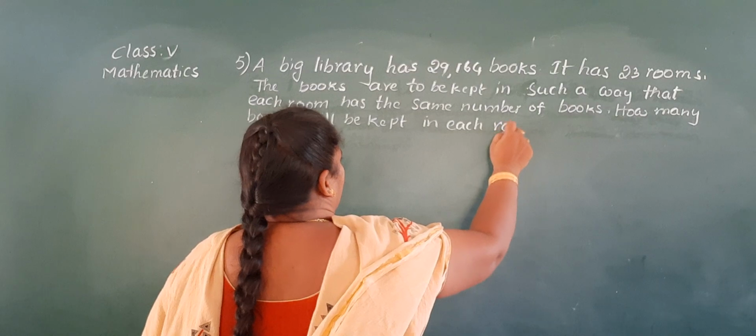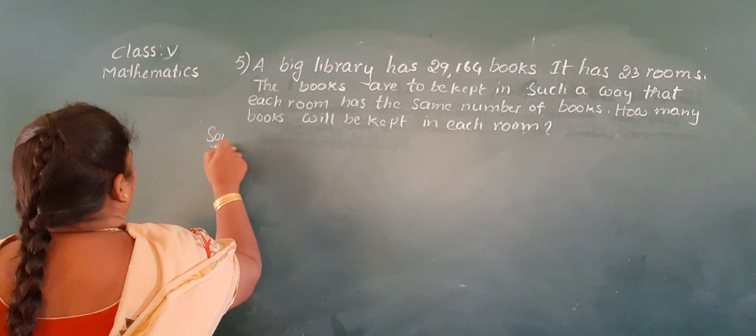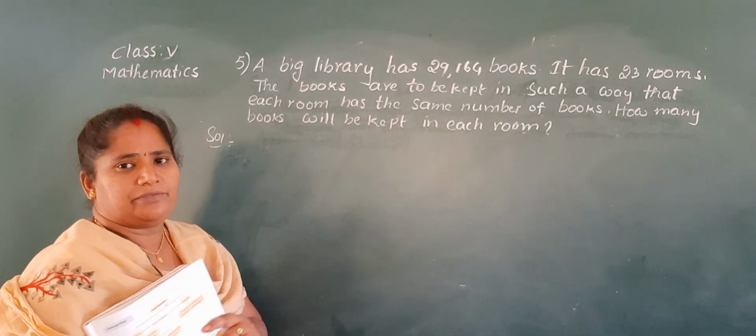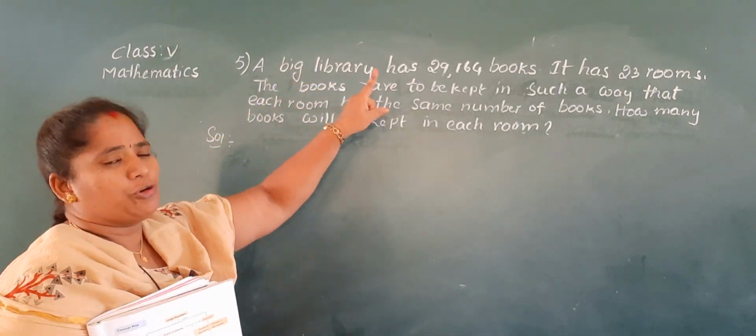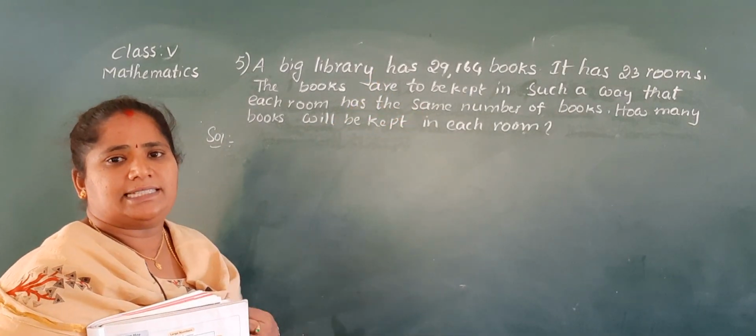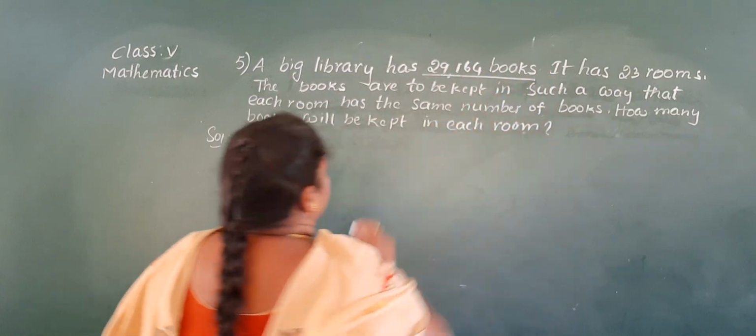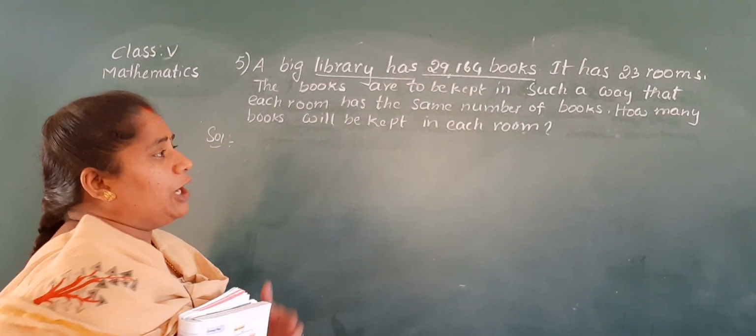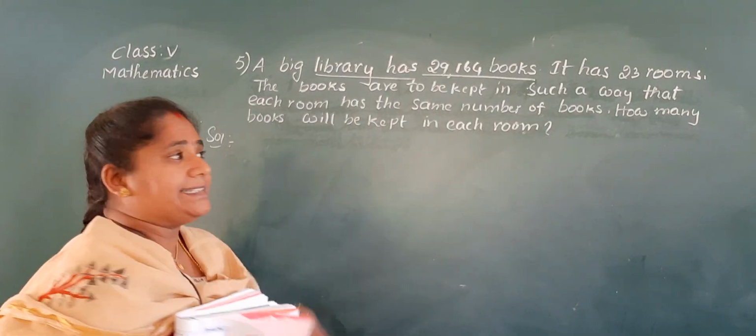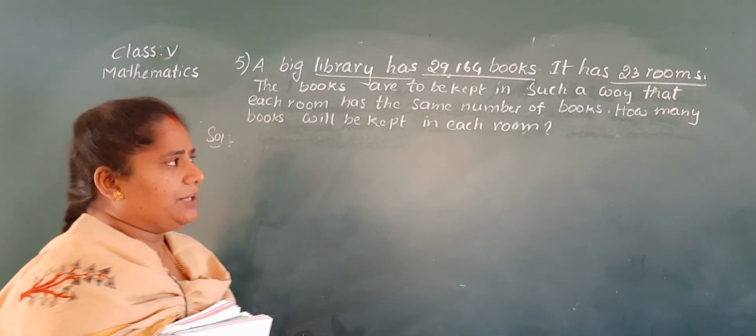So this is the problem. First try to understand the problem and select which operation we do here. A big library has 29,164 books. How many books does the library have? Yes, 29,164 books. How many rooms does it have? Yes, it has 23 rooms.